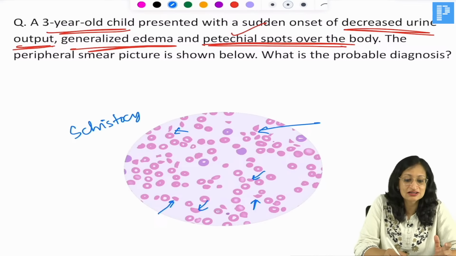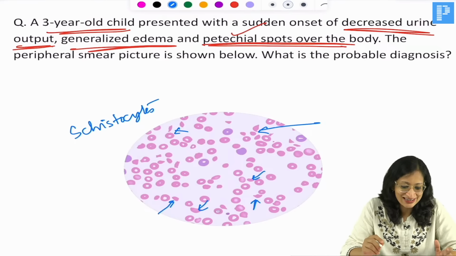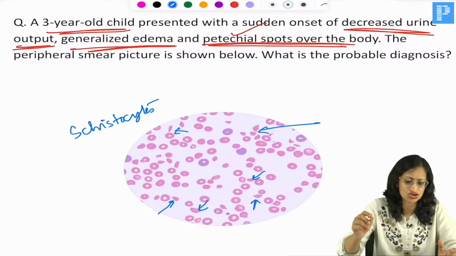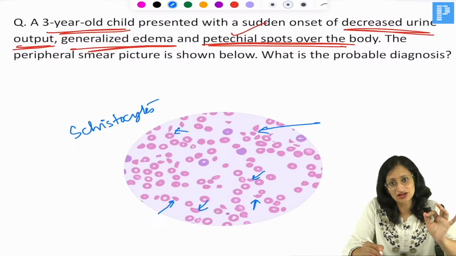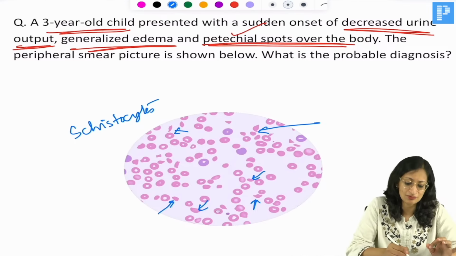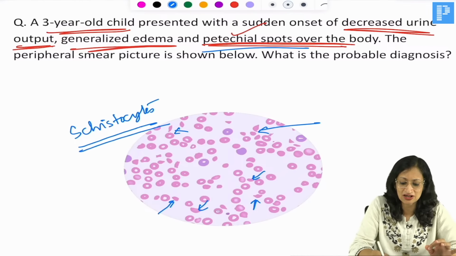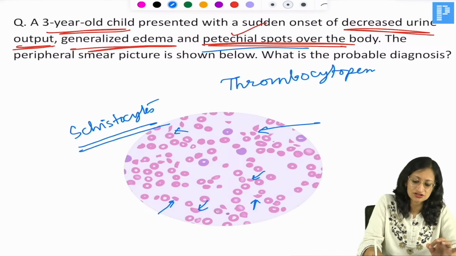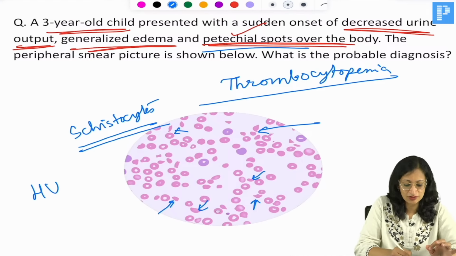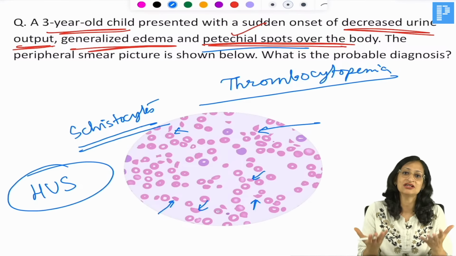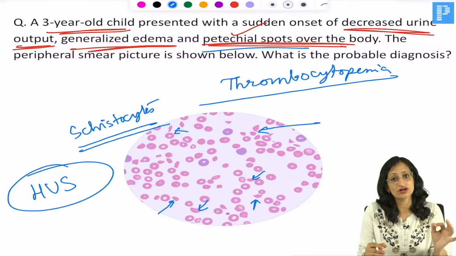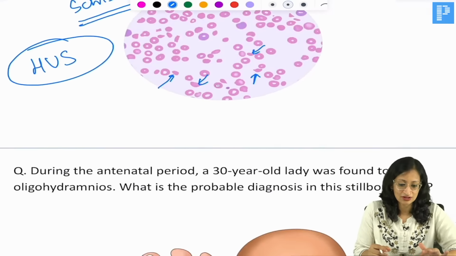So, what is your diagnosis here? Come on, waiting. So, yes, I can see Deepak Gupta has already written the diagnosis, Pratiksha, Ravi Prakash, Gaurav, MSH, okay. So, you have acute kidney injury, microangiopathic hemolytic anemia, whereby you see schistocytes, and petechiae are because of the thrombocytopenia. So, all these features are diagnostic of hemolytic uremic syndrome or HUS. It can be secondary to diarrhea, dysentery, or it can be D minus HUS, which is due to problems in the alternate complement pathway. Okay.